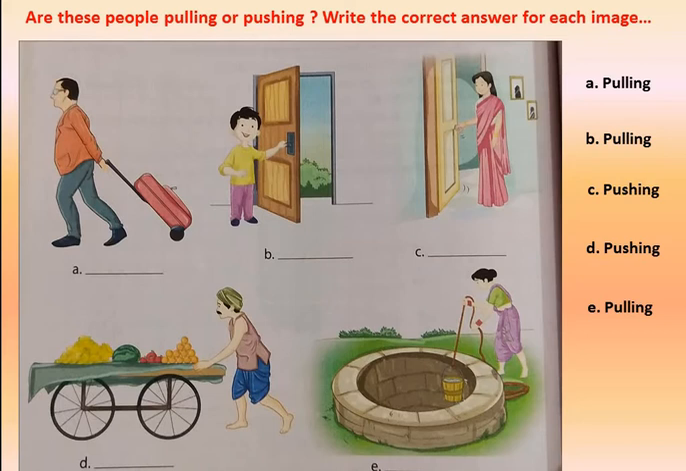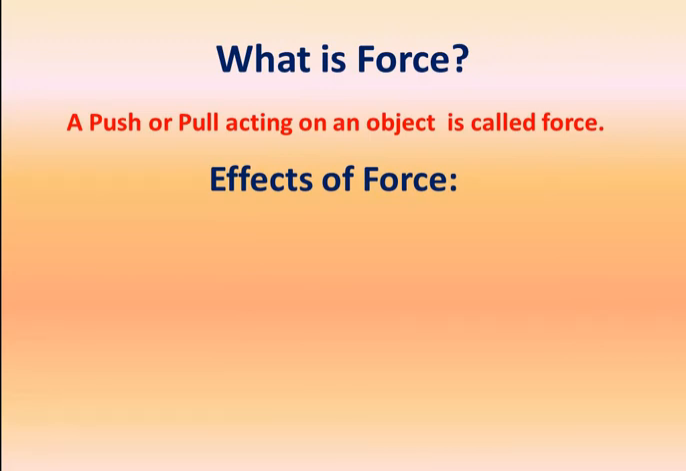Okay, now we'll move to the different types of forces. What is force? As we all know that yes, a push or a pull acting on an object is called force. What are the effects of force? When you apply force, what will happen with the object? Now first is, it may cause an object to start or stop, right? If an object is moving, you apply the force, you can stop that object with both your hands or with your legs, with your body parts, right? So you stop the object by applying some force, right?